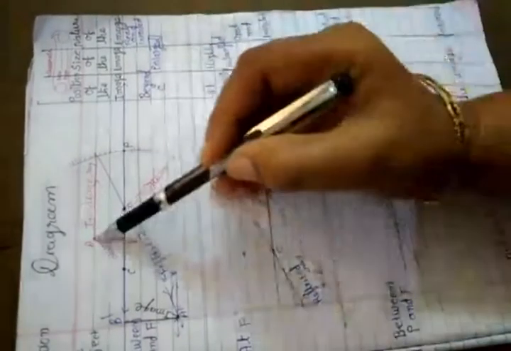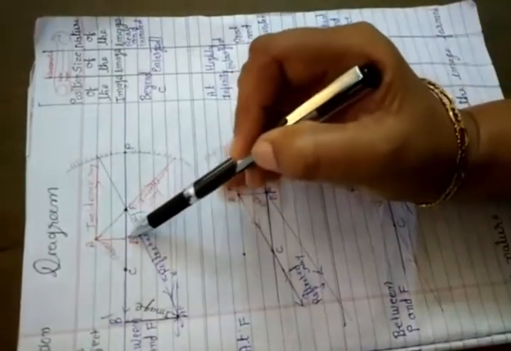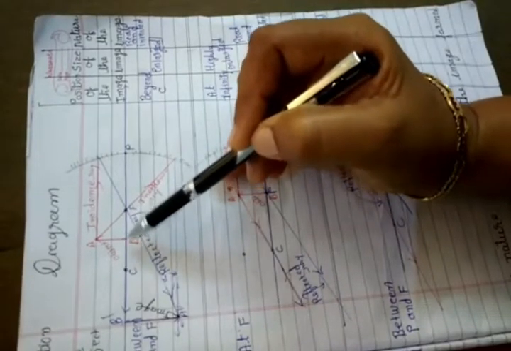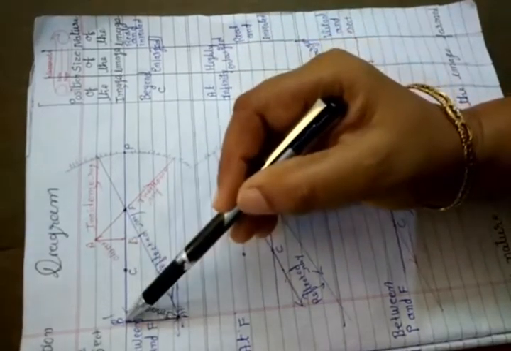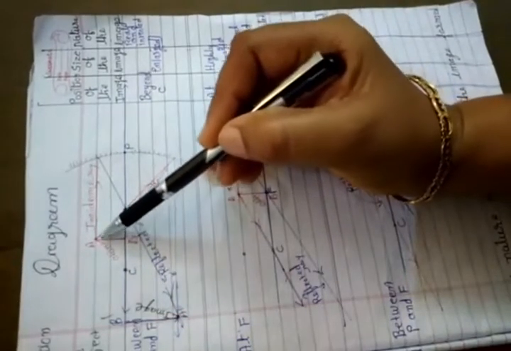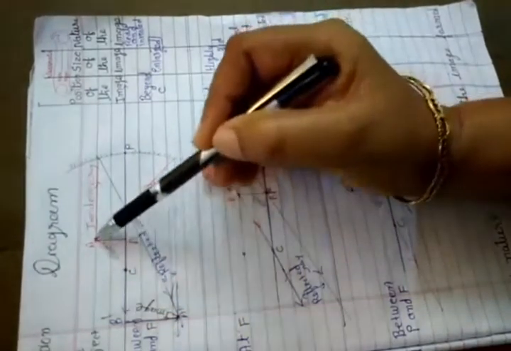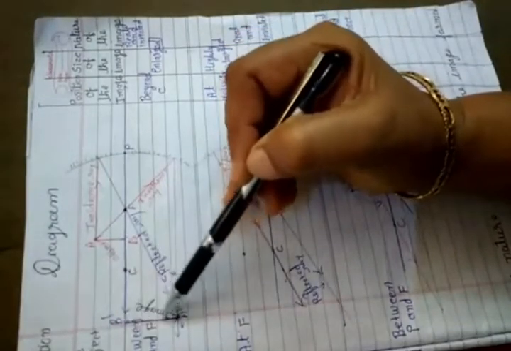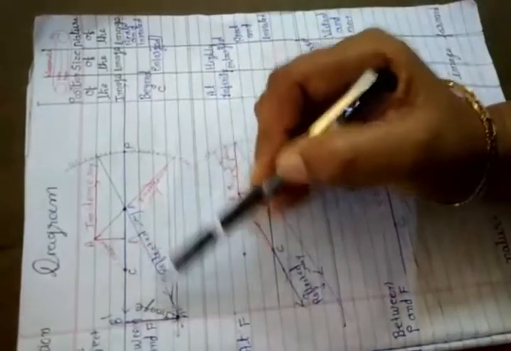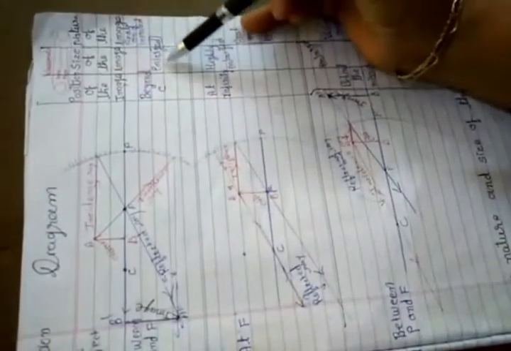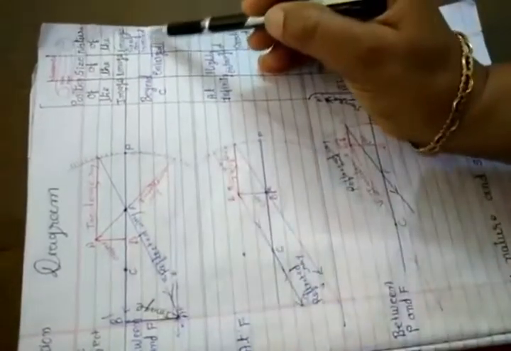Size of the image, enlarged. We see that AB is an object and A'B' is the image. We see clearly that the height of AB is less than the height of the image. So we find the image is larger than the object. The size of the image, enlarged. Nature of the image, real and inverted. Now next case.